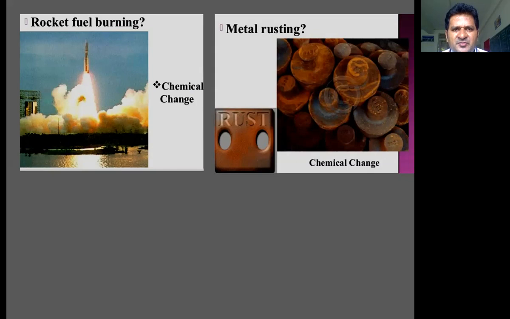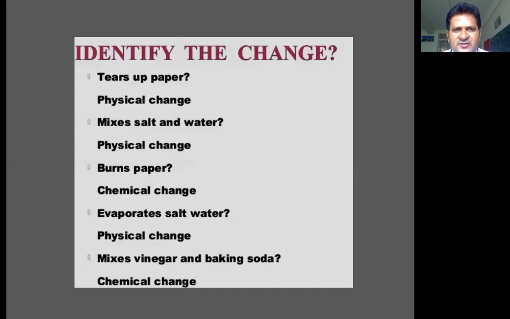Rusting means there is a formation of a thin layer of red coating on the surface of the metal. In case of copper, it is a light greenish coating on the copper surface. These are all considered chemical changes due to chemical reactions.